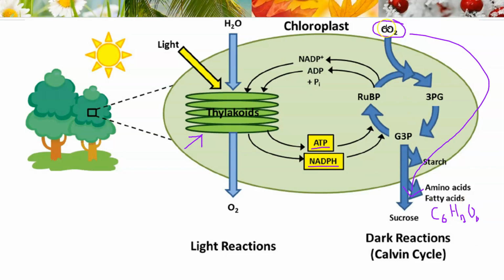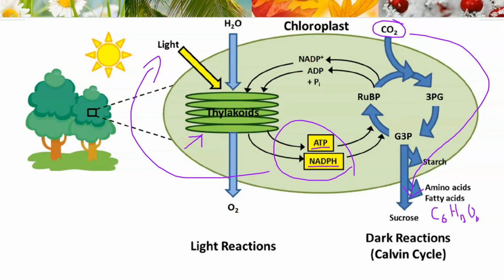It's kind of like Legos. If you take one carbon and you're trying to build something that has 6 carbons plus a lot of other pieces, you have to input energy. Where does that energy come from? It comes from right here, and this energy is directly related to the light. Without sunlight, this system shuts down. Without water, this system shuts down. Without CO2, this system shuts down. So you can see that this is the system inside the chloroplast.